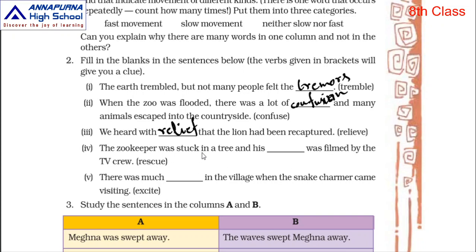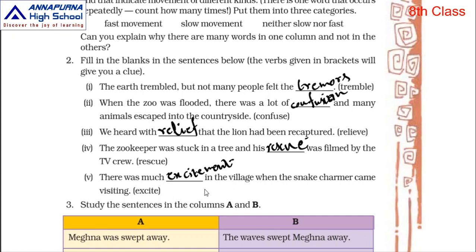Rescue, the same word, rescue. You need to write R-E-S-C-U-E. Just check the spelling, children. By mistake I have written it wrong. R-E-S-C-U-E. Next, there was much dash in the village when the snake charmer came visiting. Excite, excitement, E-X-C-I-T-E-M-E-N-T, excitement.